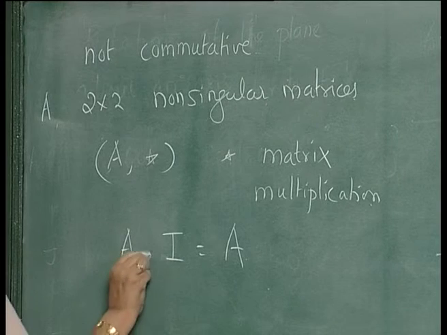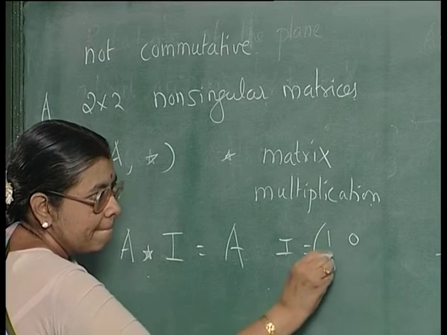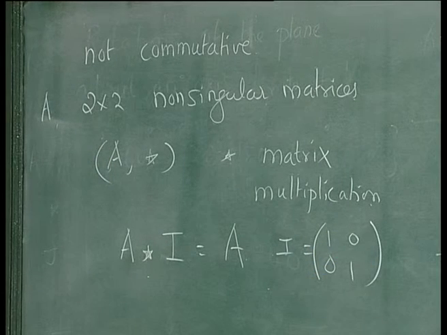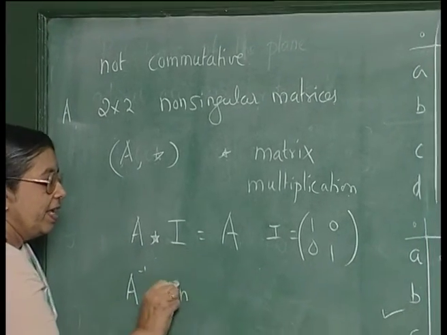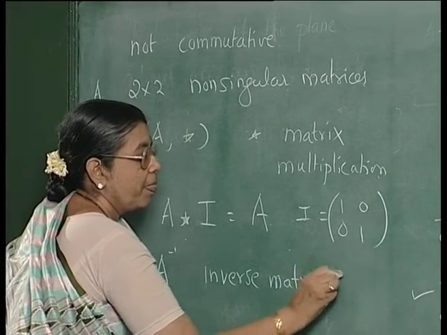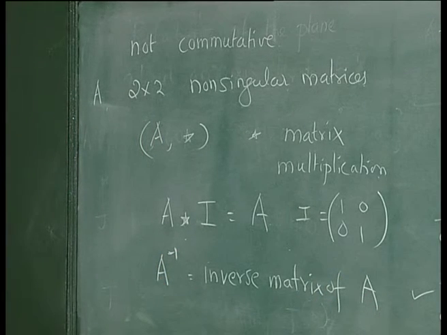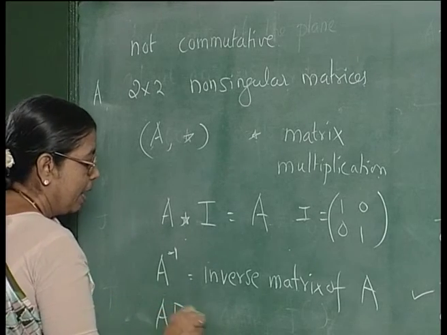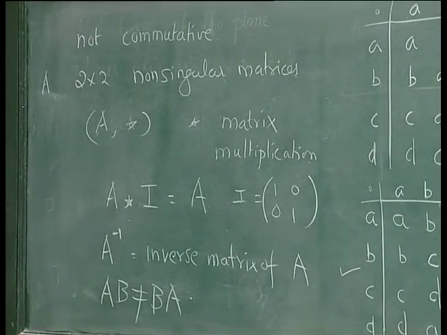For A, the 2 by 2 identity matrix I is the identity element, because of this operation, where I is this identity matrix, and the inverse element of a matrix A is A inverse, the inverse matrix of A. Now, with these properties it forms a group, but you know that matrix multiplication is not commutative. AB is not equal to BA in general in matrix multiplication. So, this is an example of a non-commutative group.